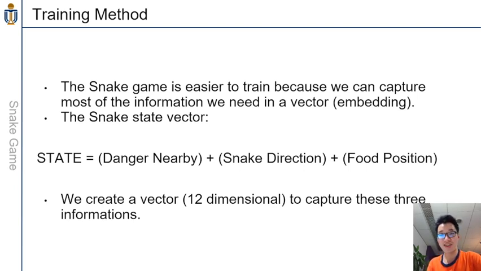The three pieces of information that the computer needs to know are, first, the danger nearby, which represents whether there's a wall nearby the snake head. The second is the snake direction, which indicates where the snake is moving: left, right, down, or up. And the last is the food position relative to the snake head, whether it is on the left or right, or up or down relative to the snake head.